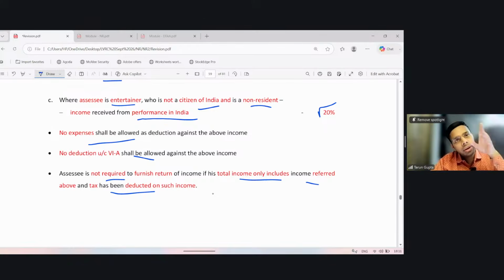But if such income is taxable in the hands of the non-resident, then the income of the nature specified, as discussed above under Section 115BBA, shall be taxable at the rate of 20% only. Okay.